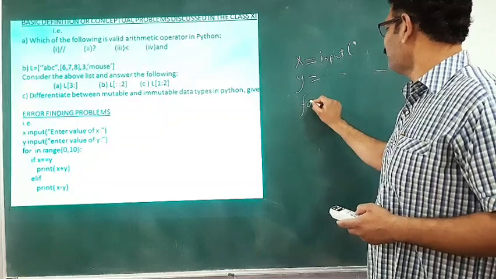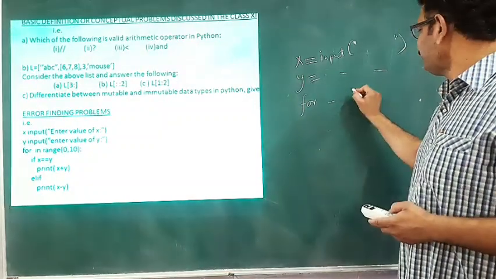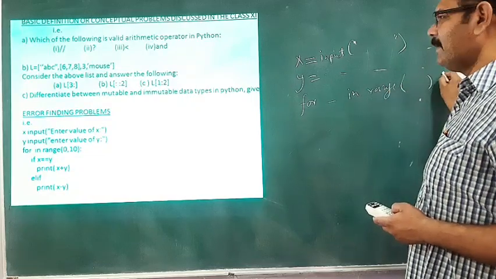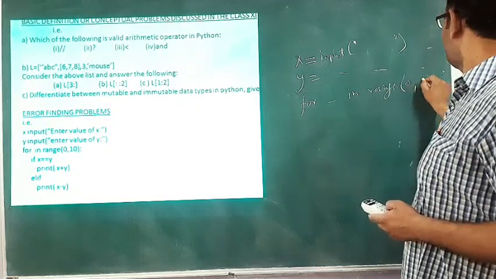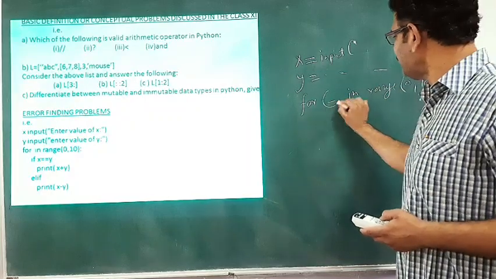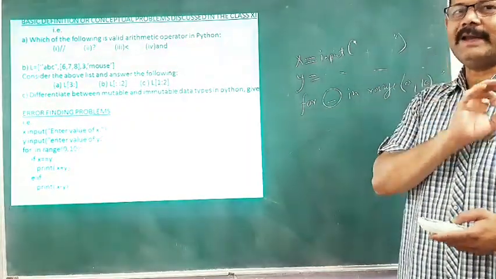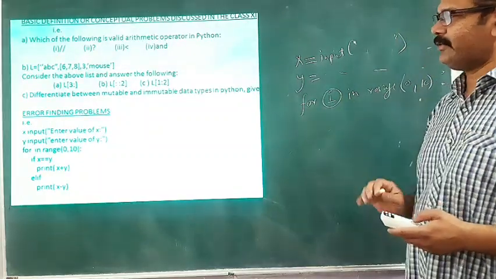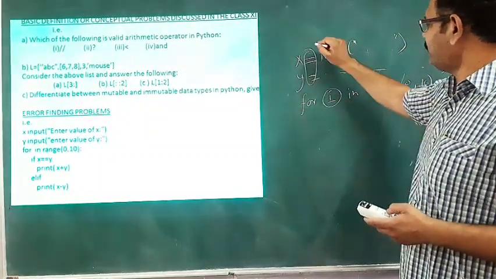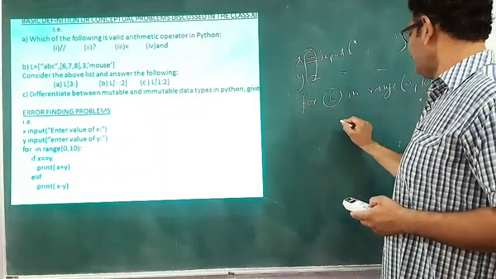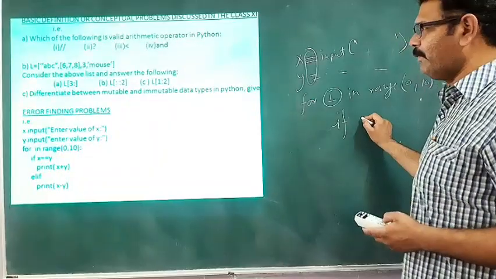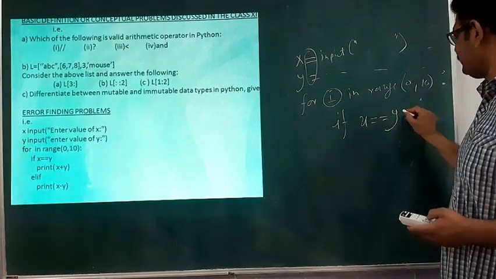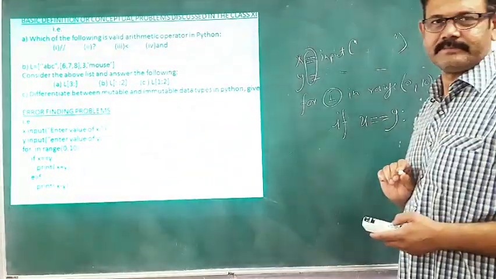In the for, in range, range is given, colon is given, 0 to 10 that is given, but here you need to take a suitable variable for the range like i, that is missing here. So this is one kind of error, this is second kind of error, and next if you go further, x is equal to y, a colon sign is missing, so you have to give colon sign.